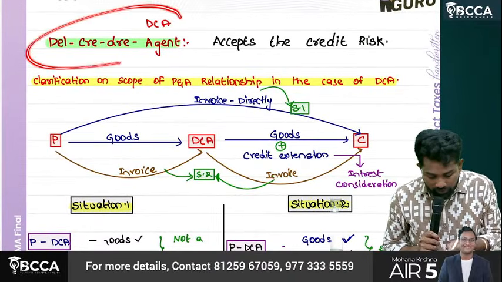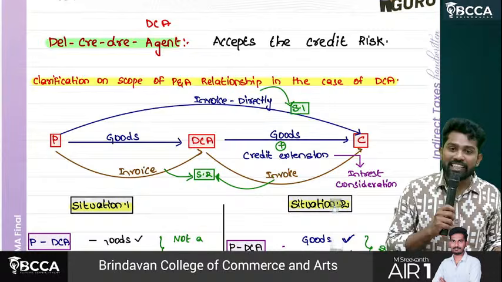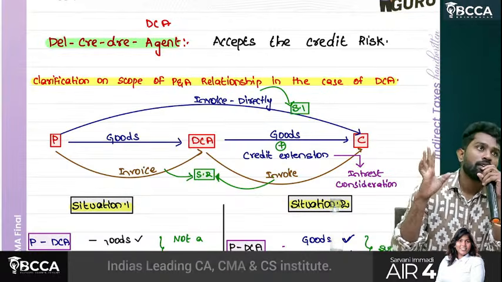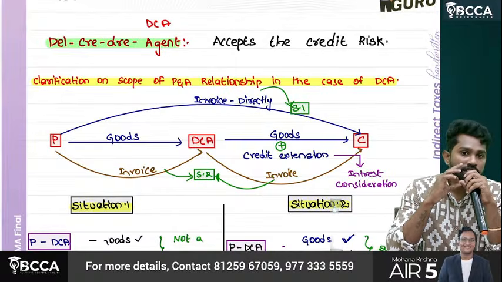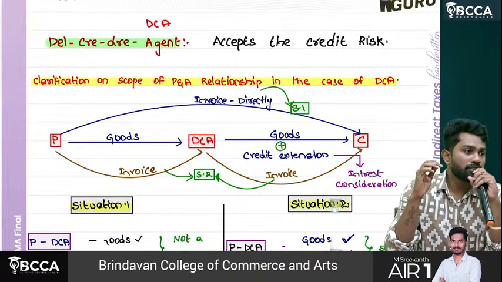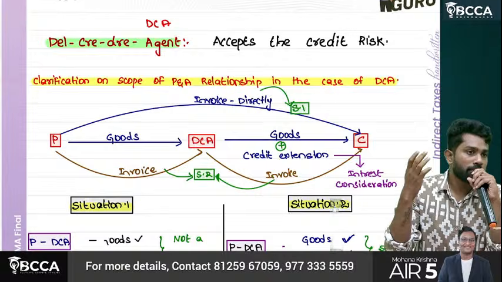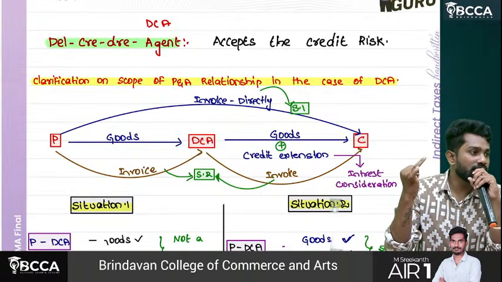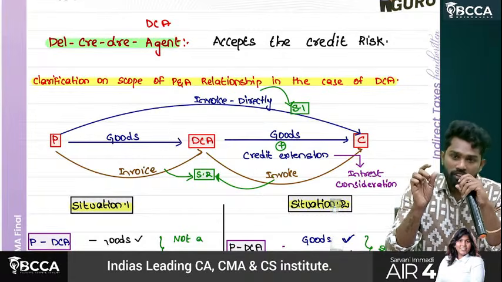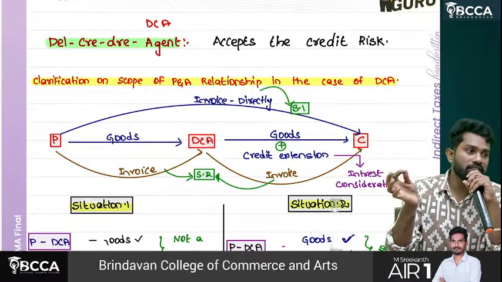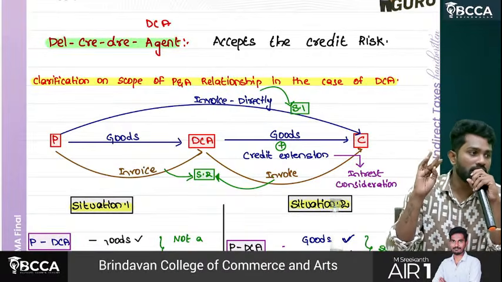Now this clarification, sir, is about the declaratory agent. If you remember the agent definition, agent means broker, commission agent, mercantile agent, declaratory agent, auctioneer, whatever name you call. If he is acting on behalf of some other person to supply goods, services or to receive goods and services, then he is called an agent.